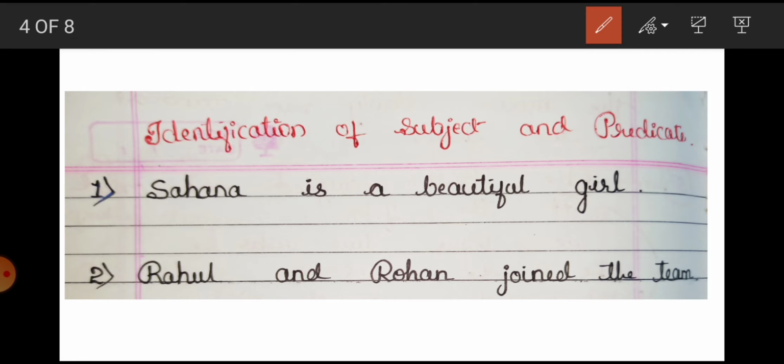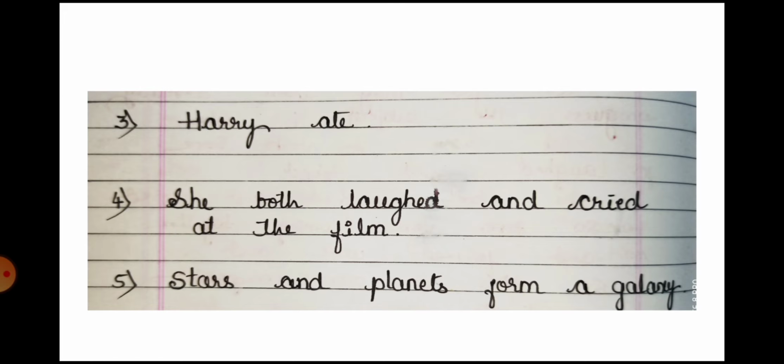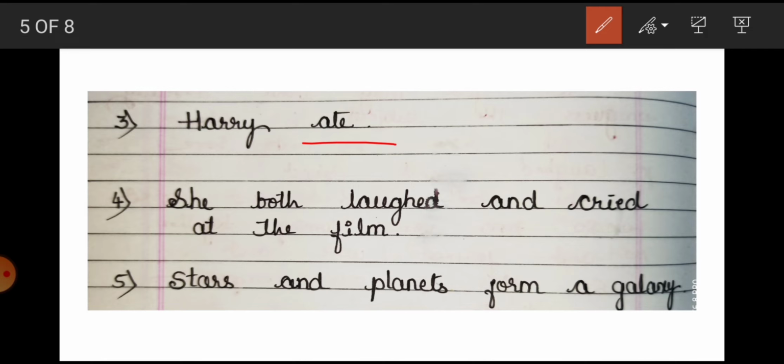Got it? So let's look at the next example. Harry ate. So here, which is the subject? Ate is the verb, the past form of eat. Eat is an action verb.